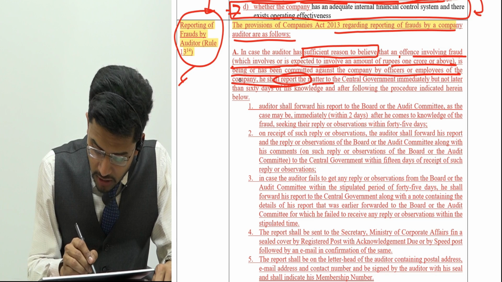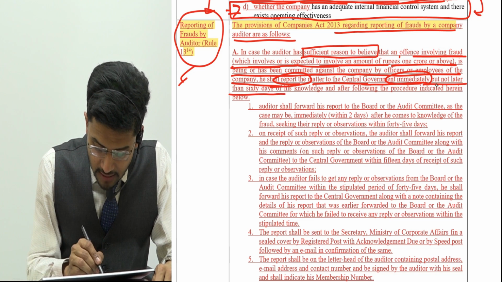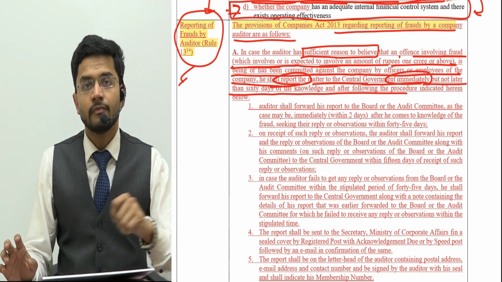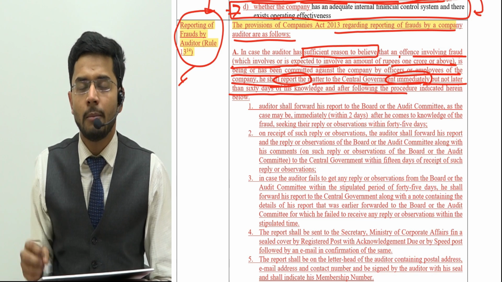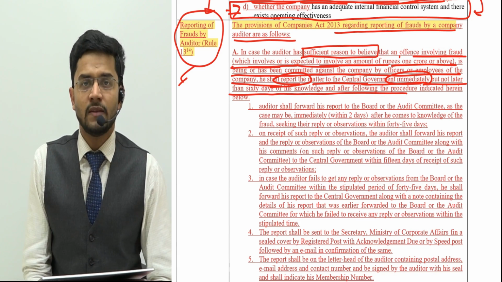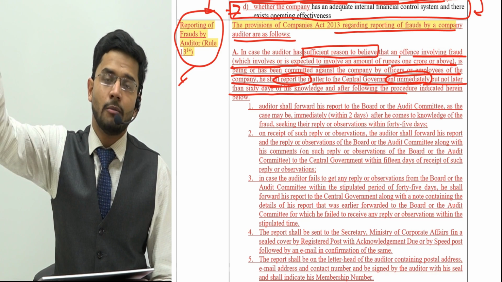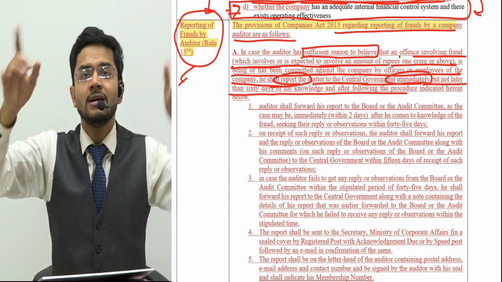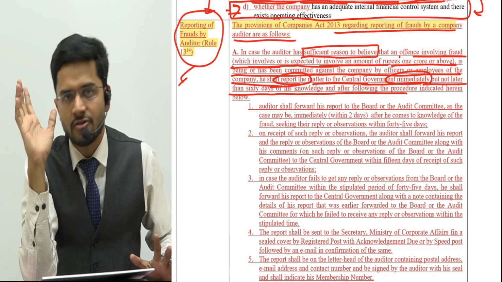He shall report the matter to the central government immediately, but not later than 60 days of knowledge. So within 60 days. First of all, the turnover is 1 crore or above. If the fraud is worth 1 crore or above, then you need to disclose this fraud related information to the central government. Within how much time span? 60 days, guys, not more than 60 days. Within 60 days, you need to inform the central government.